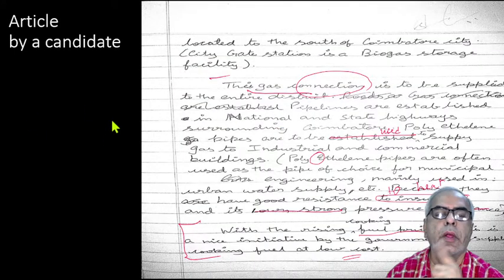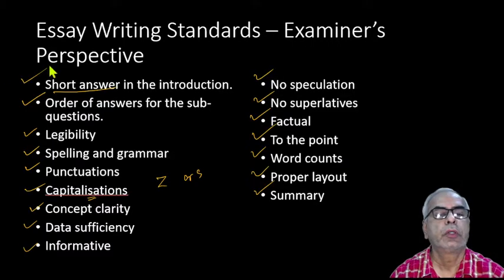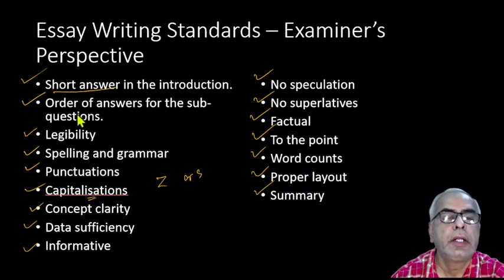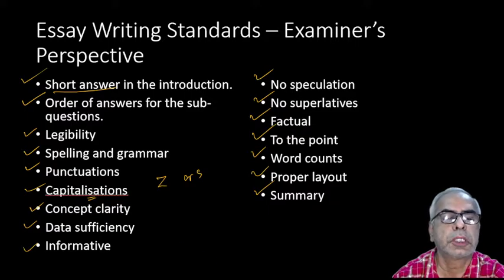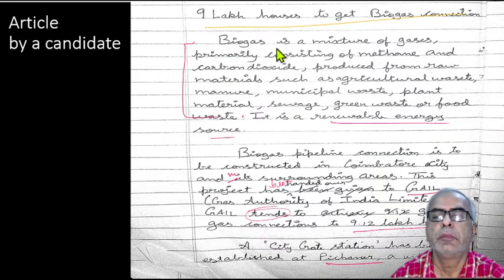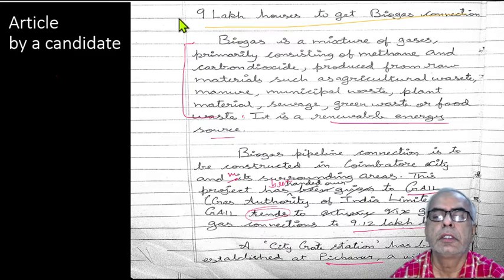Okay, so now let us go for the standardization. Let us check whether this article is as per the standard. Is there any short answer introduction in the introduction? This is not the question. Anyway, the main point should be introduced here. So whether he has given the main point here: biogas is a mixture of, no, he has given an explanation for biogas, municipal gas, etc. Is the renewable energy. See, the title should be reflected here. Okay, so there is no proper introduction.